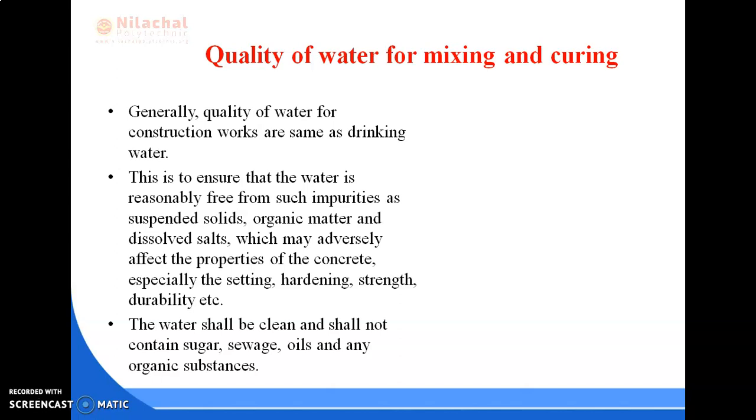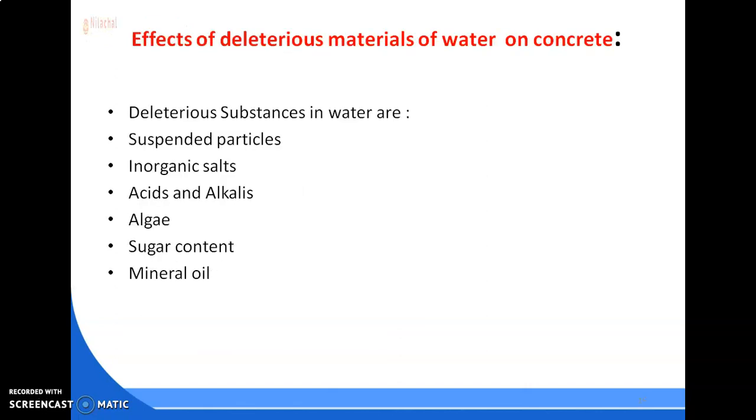Similarly, inorganic matter 3000 milligram per liter, sulfates 500 milligram per liter, chlorides 1000 milligram per liter for RCC work and 2000 mg per liter for PCC work. Suspended matter 2000 mg per liter. So these are some permissible limits of some solid matters which are present in water. If they are present within this limit, it's okay, but beyond this limit, they adversely affect the properties of concrete.